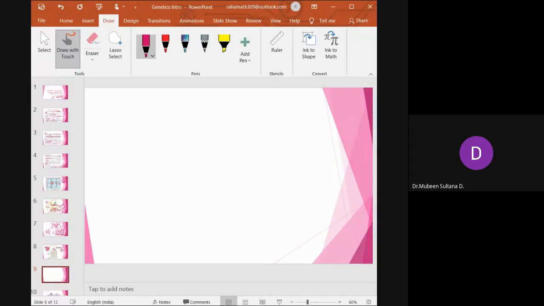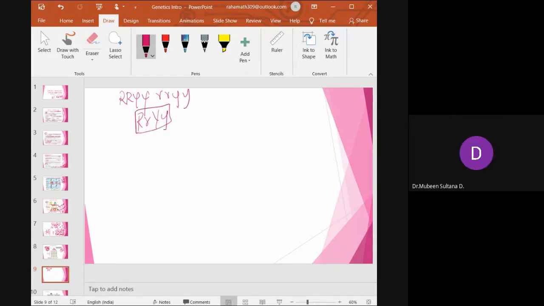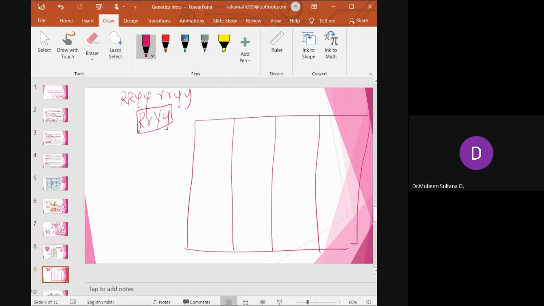So what have we taken? This is the parent. We have taken capital R, small r, capital Y, and small y. This is the first progeny. From this I am going to make four pairs.